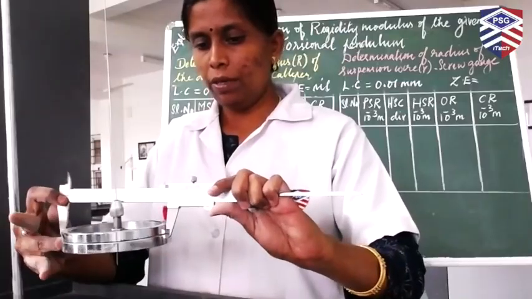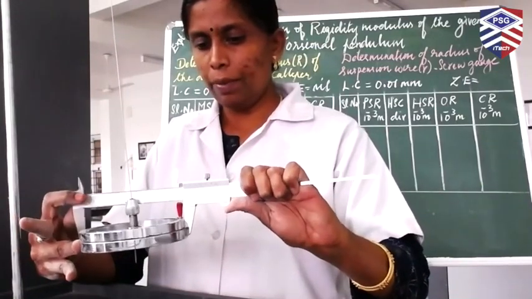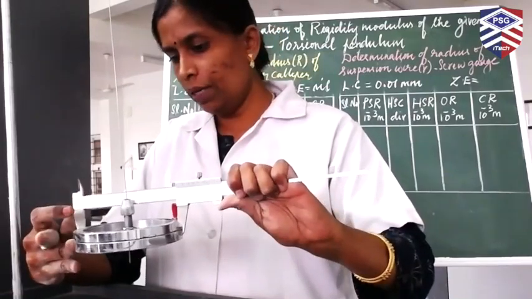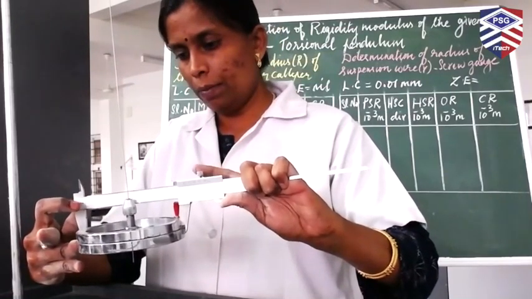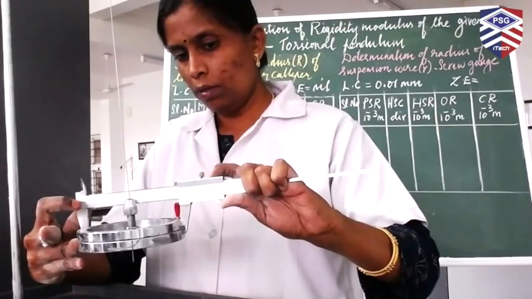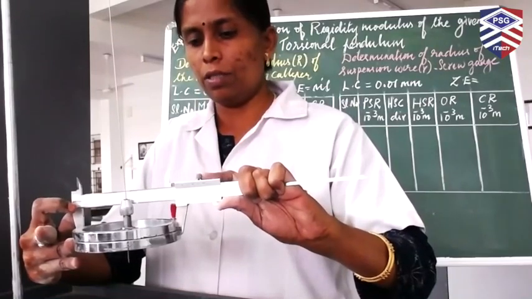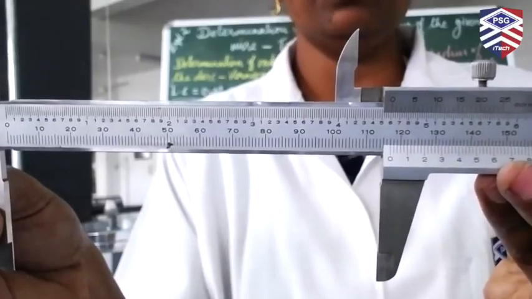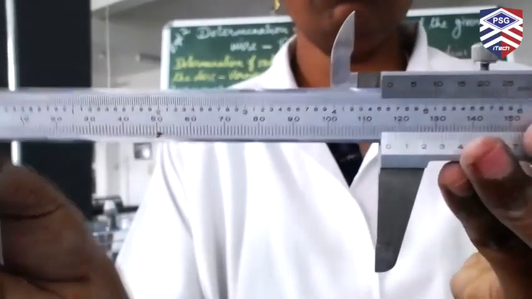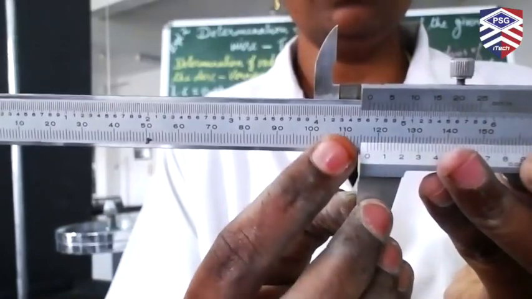Now fix the circular disc in between the two jaws of the vernier caliper, the lower jaws of the vernier caliper. I am doing it, and I am locking the screw. Okay, for this position, we have to measure the main scale and the vernier scale coincidence. Now we have measured the diameter for the circular disc.